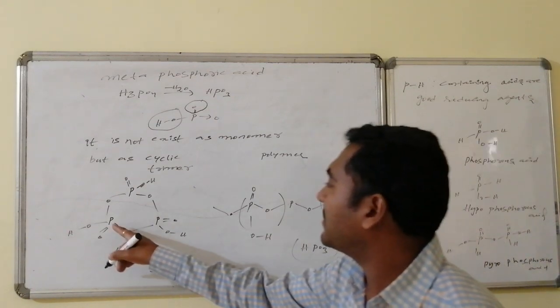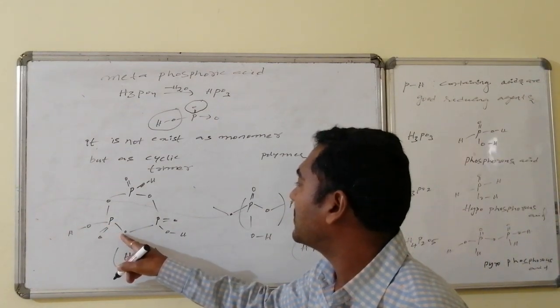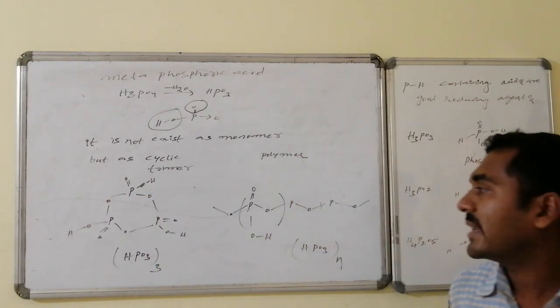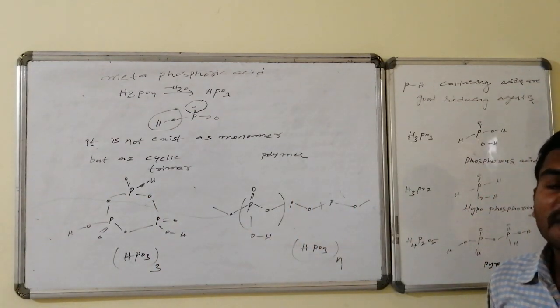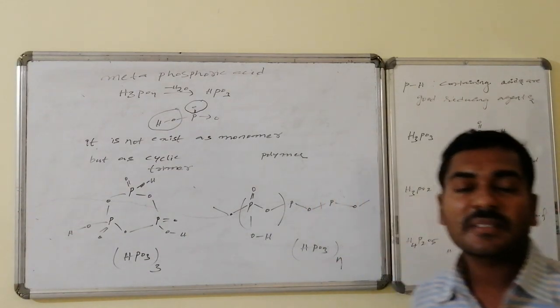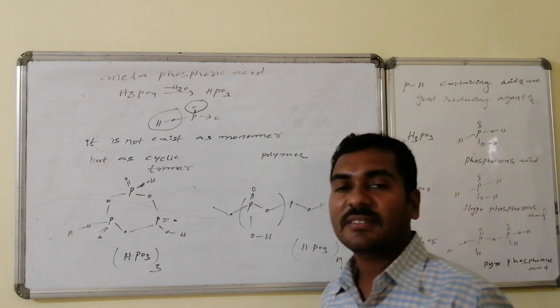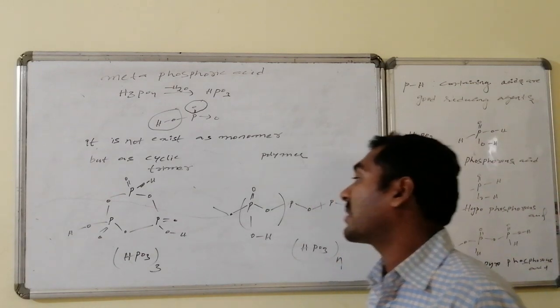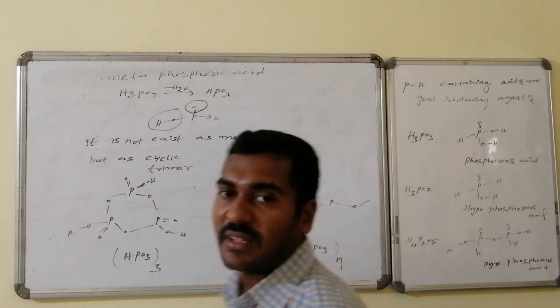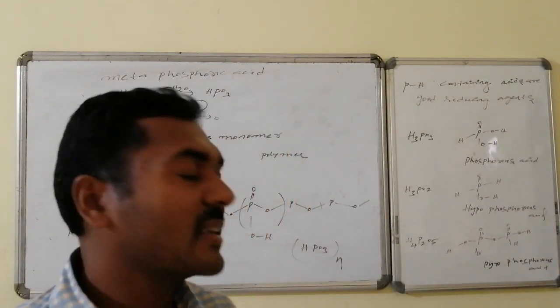This is positive, this is negative. Once again, this is positive, this is negative, this is positive, this is negative. Like this, six atoms are present in the ring, alternately phosphorus and oxygen. Every phosphorus is connected with a double bond oxygen followed by one OH group. Thus, (HPO3) thrice is said to be the cyclic trimer of metaphosphoric acid. In this way, it can be present.